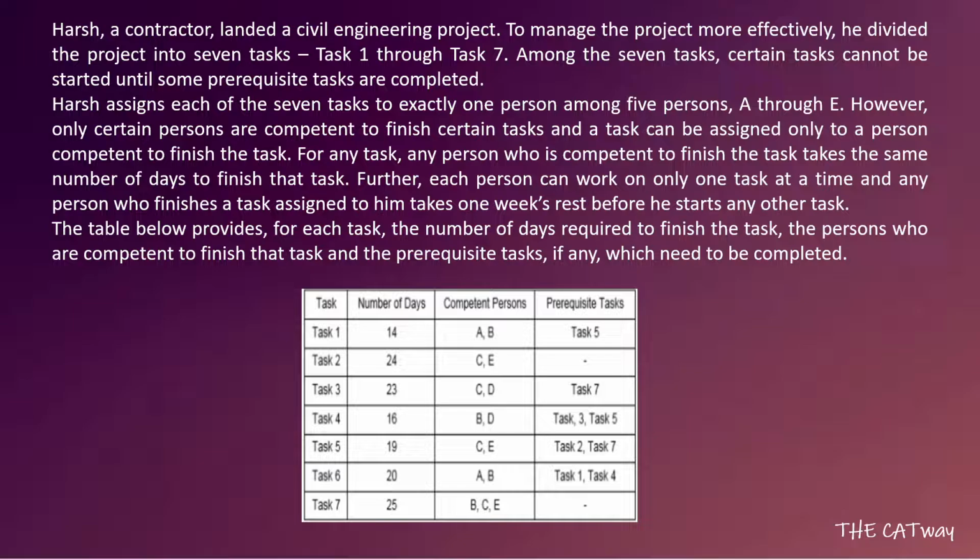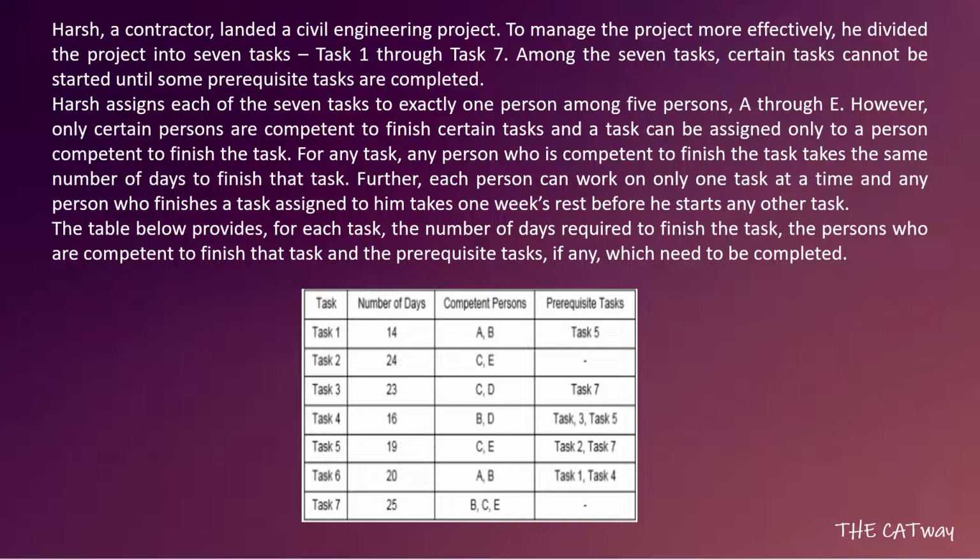So let's move towards the question. The question says that Harsh, a contractor, landed a civil engineering project. To manage the project more effectively, he divided the project into 7 tasks, task 1 to task 7. Among the 7 tasks, certain tasks cannot be started until some prerequisite tasks are completed. Harsh assigns each of the 7 tasks to exactly one person among the 5 persons A through E.